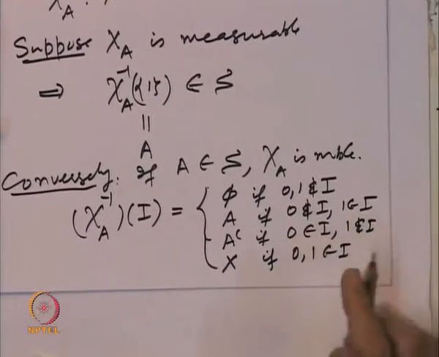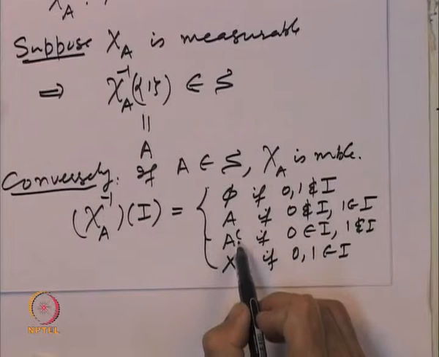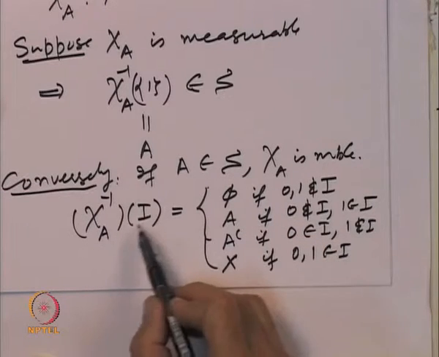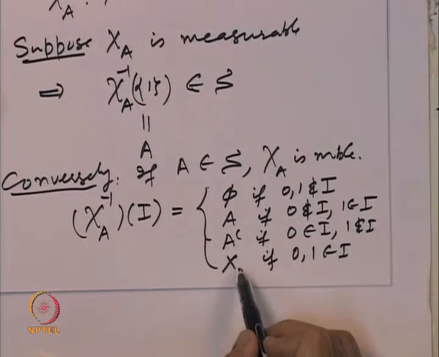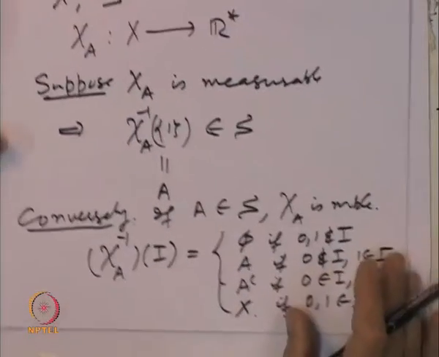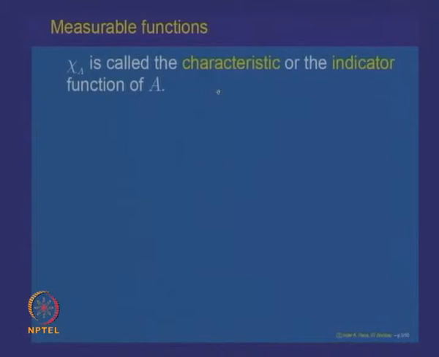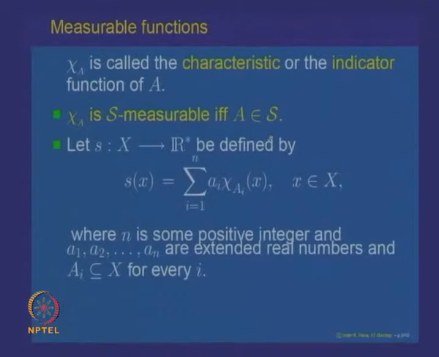So, in either case, it is either the empty set or the set A or A complement or X, and all of these are elements of the sigma algebra S. So, inverse images of every interval are in S. Hence the indicator function is a measurable function. So, the characteristic function, defined as 1 if x belongs to A and 0 if x does not belong to A, is measurable if and only if the set A belongs to S. This is the simplest example of a measurable function.